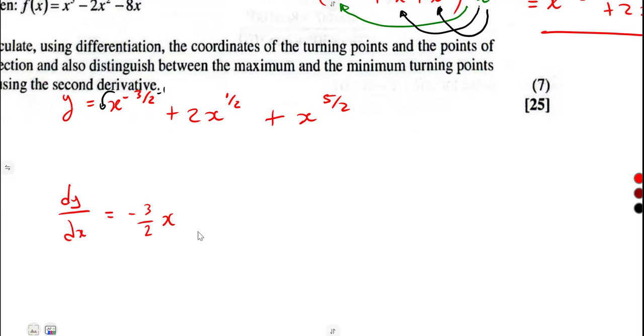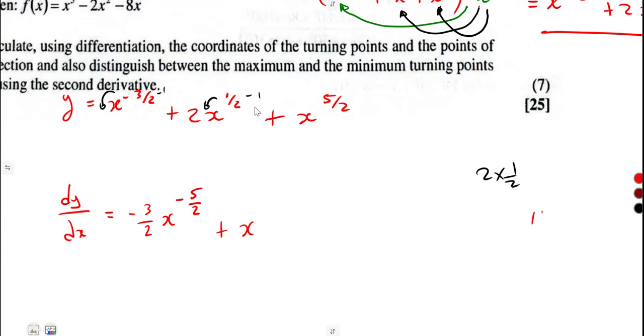Minus 3 over 2 minus 1 is minus 5 over 2. You do the same thing here. Drop the power. 2 times a half is 1. So it's going to be plus 1 times x, and 1 times whatever you have is just going to remain like that. Then you subtract a 1 from there.